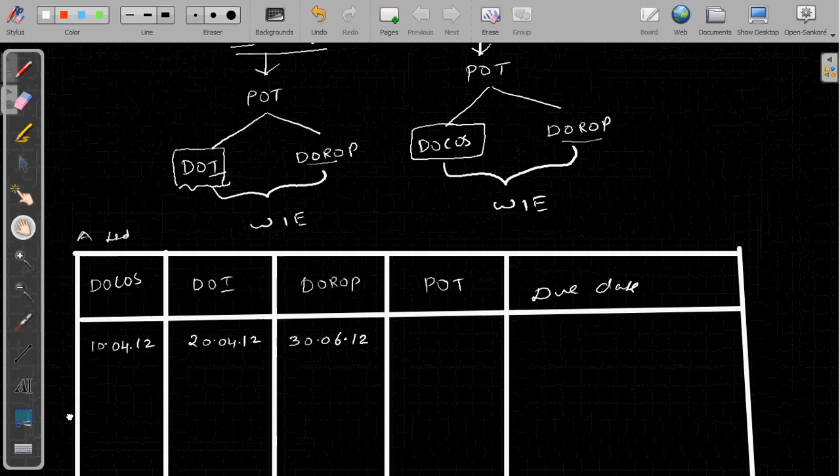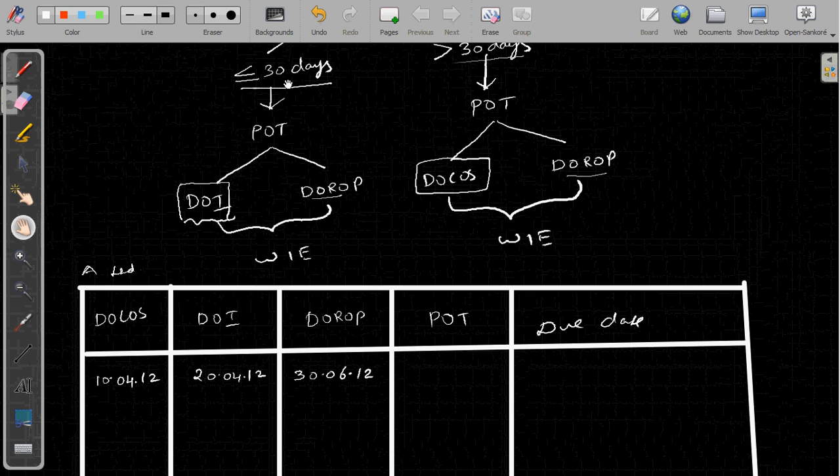Rule 3 will ask us to check whether invoice is raised within 30 days or after 30 days. In this case, if you compare the gap between the date of completion of service and date of invoice, it is within 30 days. So invoice is raised within 30 days. Then in such case, point of taxation shall be either date of invoice or date of receipt of payment, whichever is earlier.